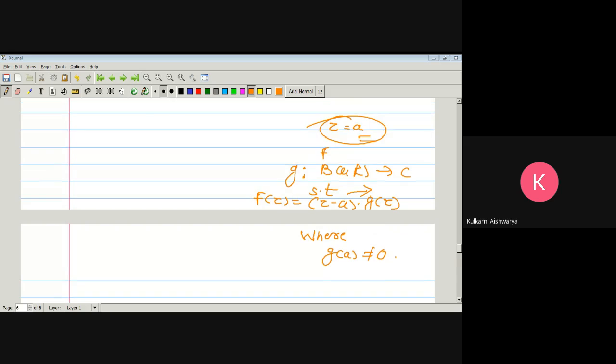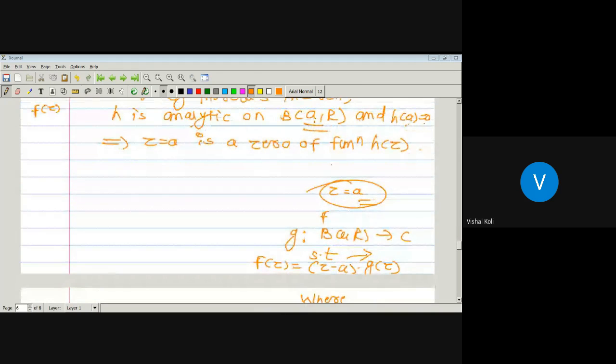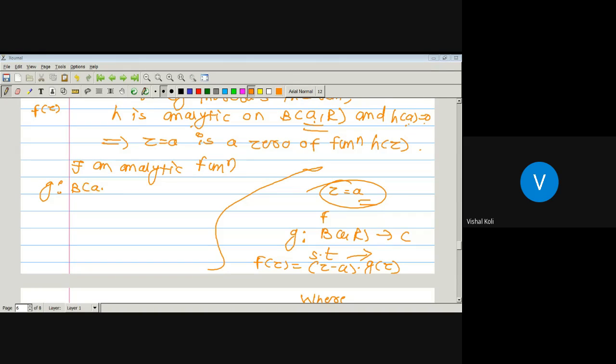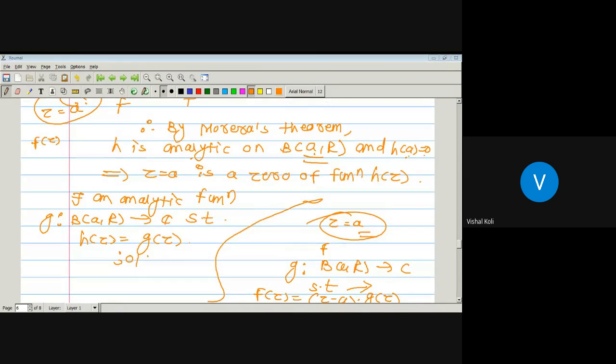Yes, sir. So what is H of Z then? Z equal to A is a zero of the function H of Z. It means there exists an analytic function small g, from the open ball about A of radius R to the complex numbers C, such that H of Z is nothing but Z minus A into G of Z, since we have a single zero Z equal to A, where G of A is not equal to 0.